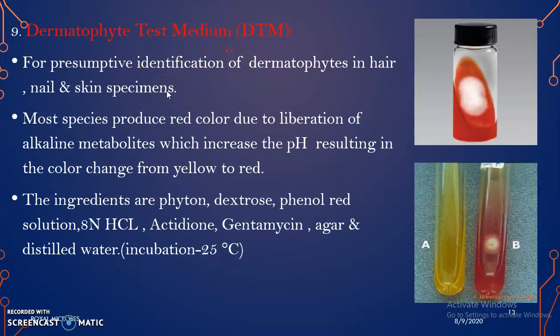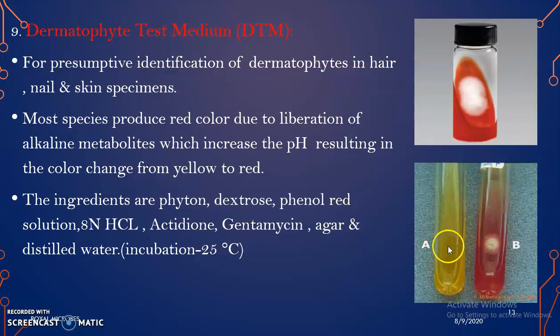Ninth one is dermatophyte test medium. It is used for the presumptive identification of dermatophytes in hair, nail and skin specimens. Most species produce red color due to the liberation of alkaline metabolites. That is the indicator added: phenol red solution. It's a pH indicator, and when there is a change in pH, the color of the indicator changes. Here the pH is increased, so the color of the medium changes from yellow to red.